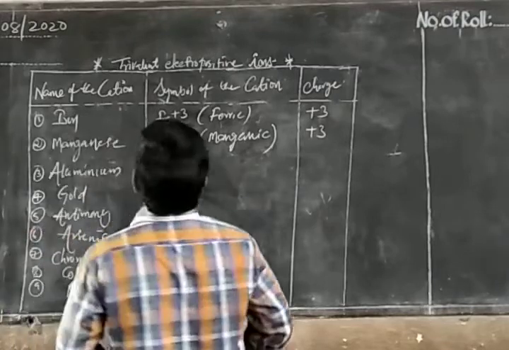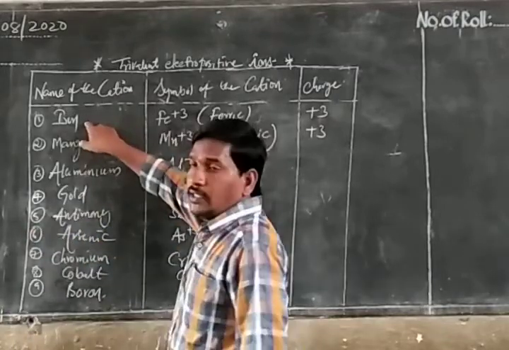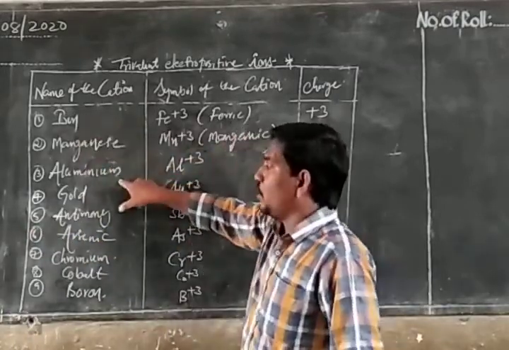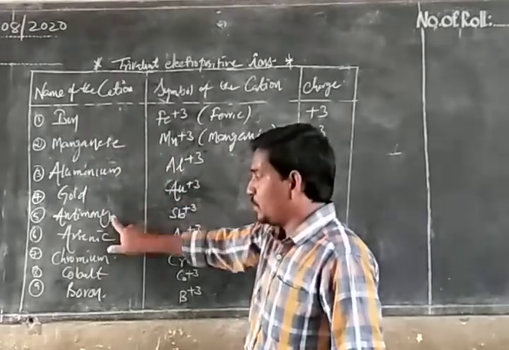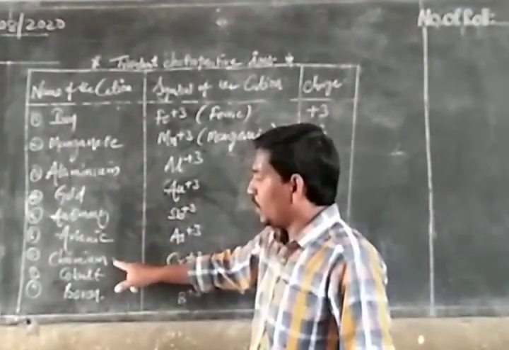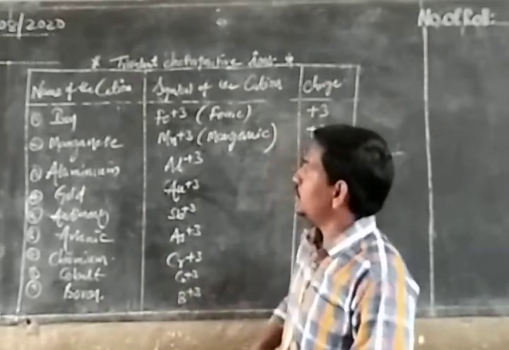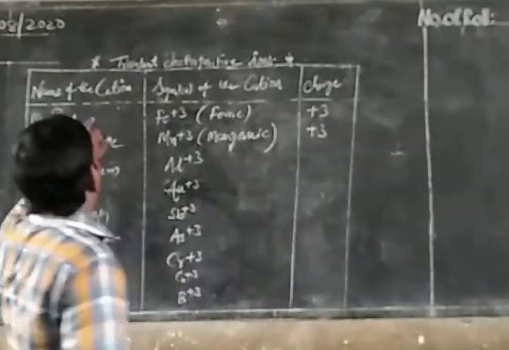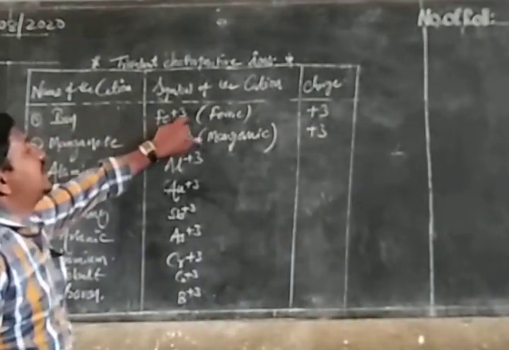So these are the trivalent ions: iron, manganese, aluminium, gold, antimony, arsenic, chromium, cobalt, boron. The symbol for iron is Fe plus 3, called ferric.